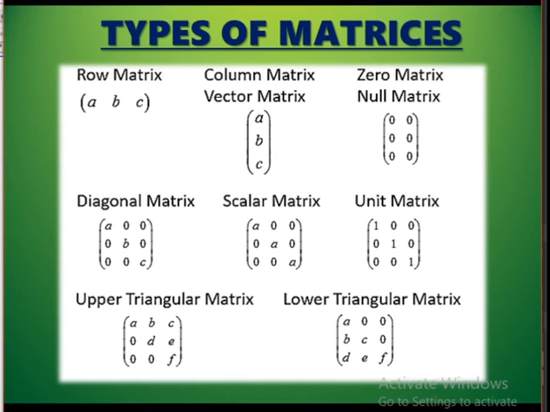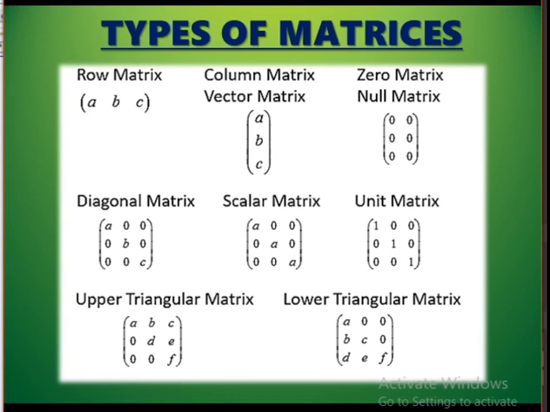So, next one is a diagonal matrix. In the leading diagonal only we have elements A, B, C. The other elements are 0. Then we have scalar matrix: in the leading diagonal, all the elements are equal, that is A. Then we have unit matrix, a 3 by 3 unit matrix, and you have to keep it in mind that unit matrix is always represented by capital I. So, unit matrix is I. The other name for unit matrix is identity matrix.